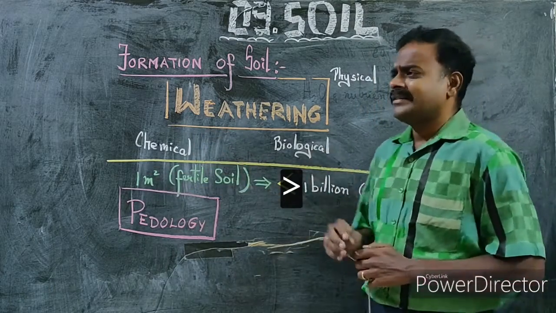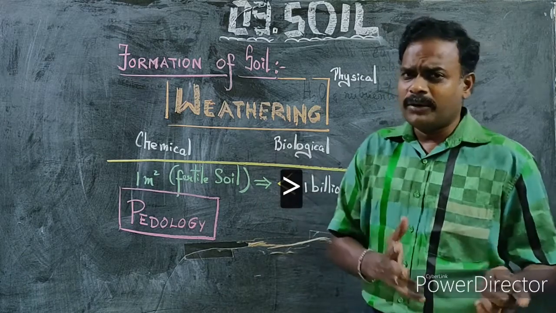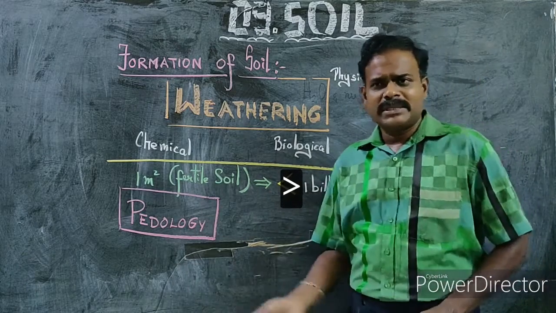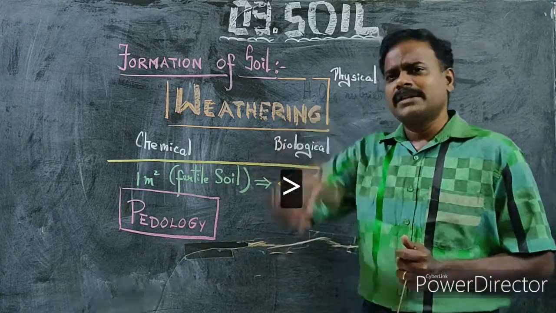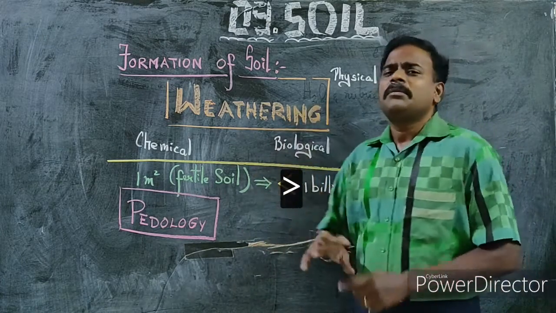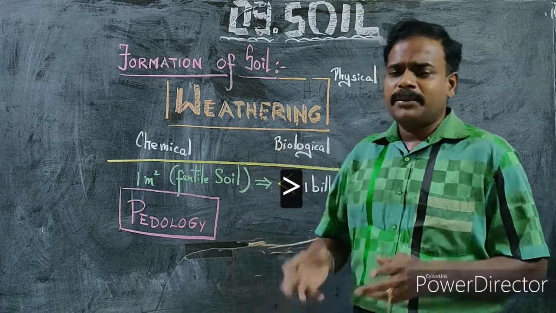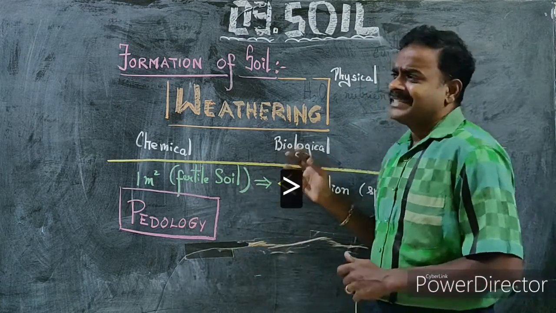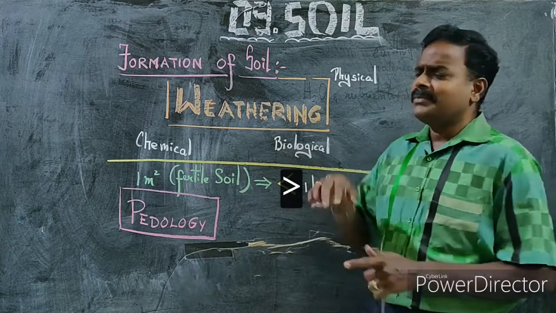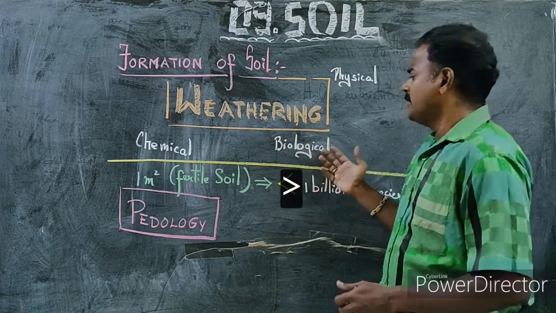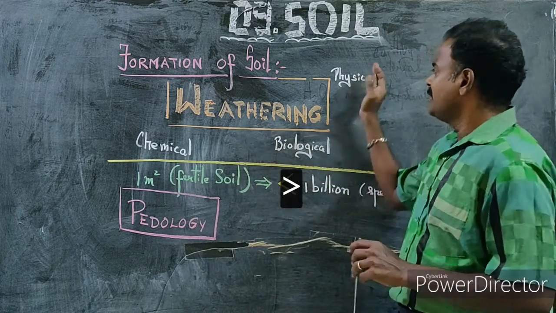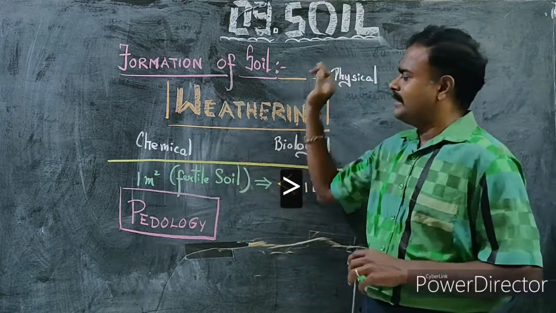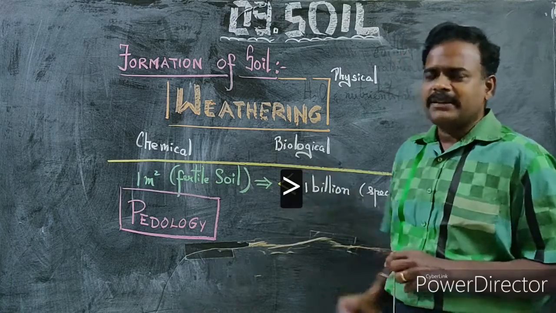And third, certain organisms, it may be microorganisms like bacteria, fungi, protozoans, algae, or certain plants, because of the roots firmly attached to the rock, it may result in the breakdown of rocks. And certain burrowing animals which burrow the rocks. In that way we come across biological weathering. So basically three types of weathering: physical weathering, chemical weathering, and biological weathering.